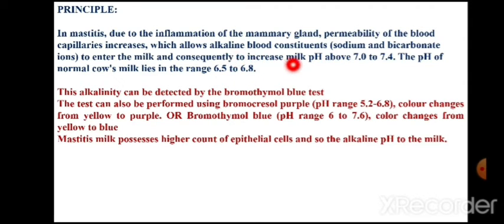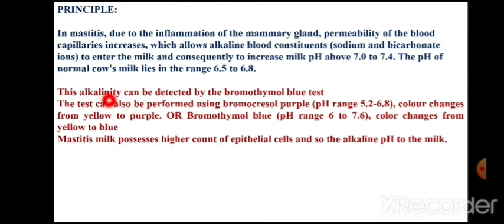But due to this inflammation, the pH of the milk goes beyond 7, up to 7.4. So this is the pH of the milk in a healthy animal. This is the pH of the milk in case of a mastitic animal.